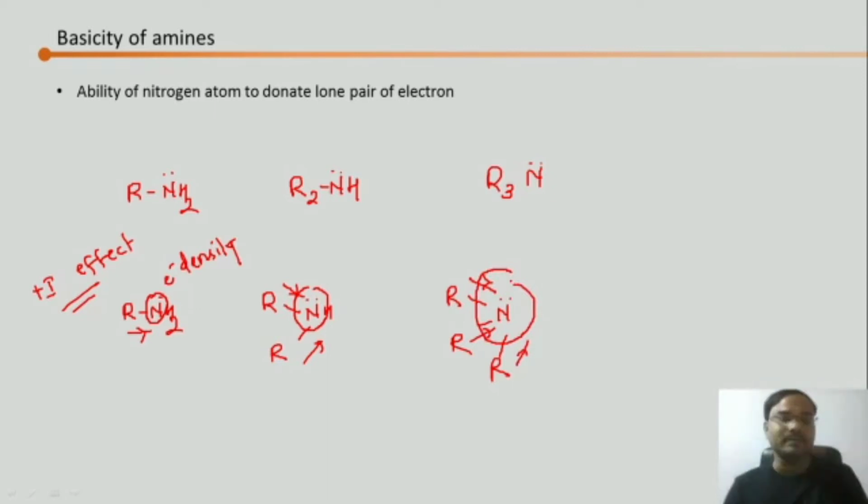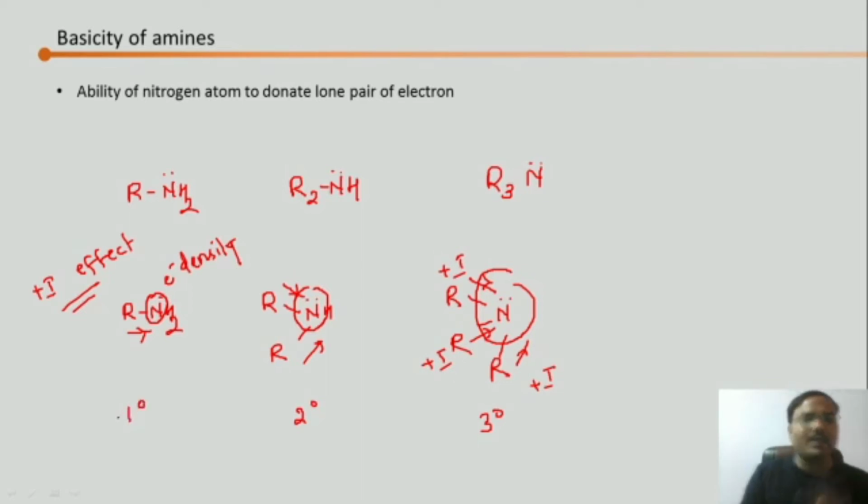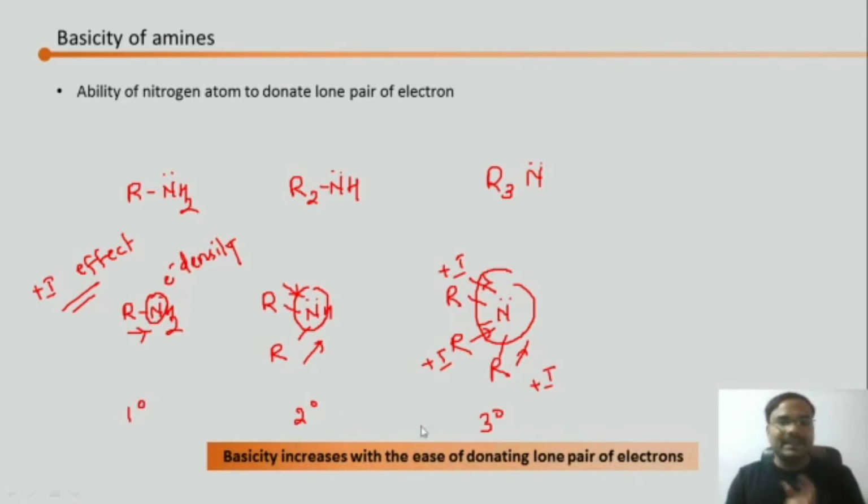Now what happens? The more the electron density on nitrogen atom, the more easily it can donate the lone pair of electrons. So we can say that tertiary amines can donate the lone pair of electrons more easily because of 3 times inductive effect, correct? Then there will be secondary, and the least one is going to be the primary, correct? So basicity increases with the ease of donating lone pair of electrons.